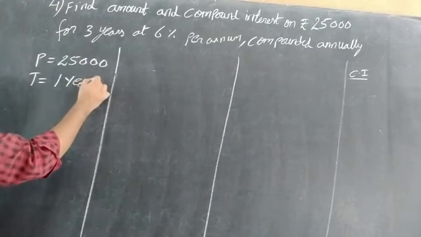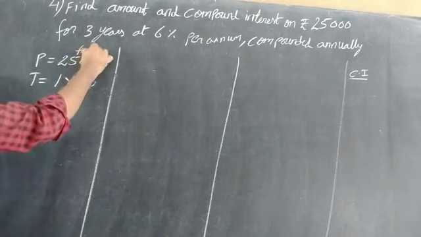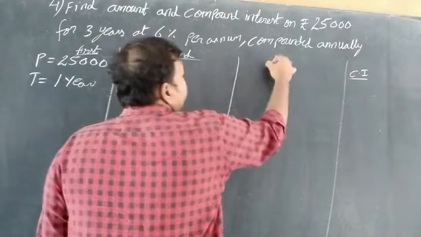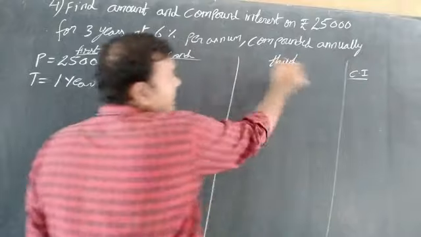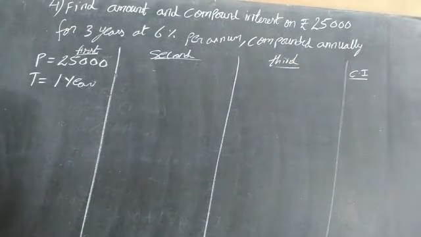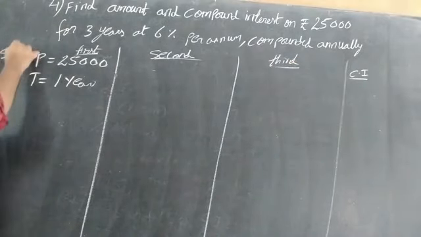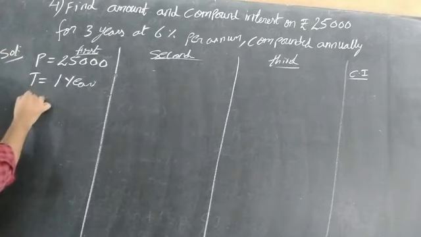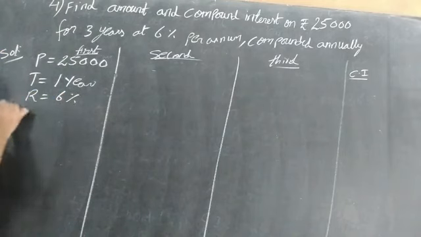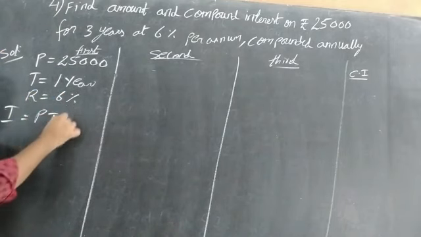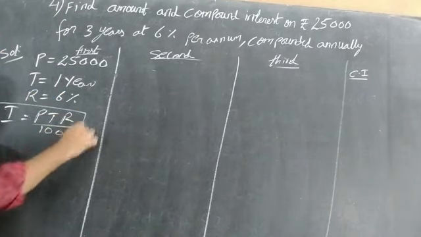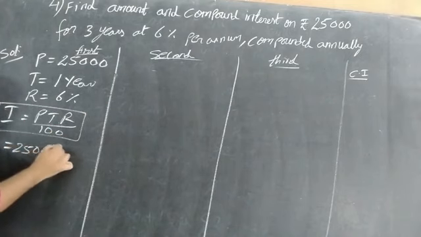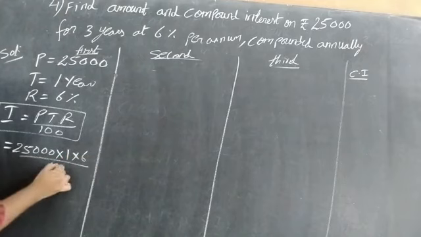Why? Because first, second, third, finally the compound interest. What is given on the first year? Time, and rate is equal to 6%. So interest is equal to PTR by 100 formula. Substitute in the formula: 25000 into 1 into 6 by 100.